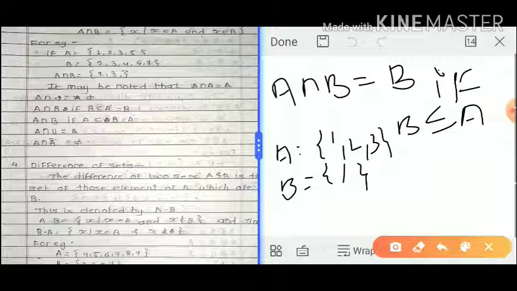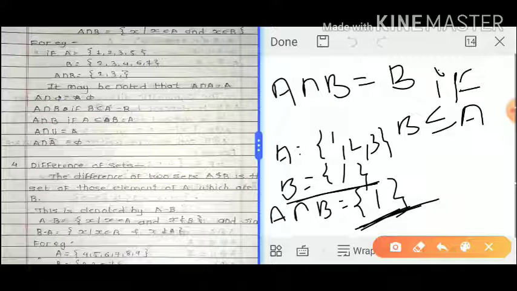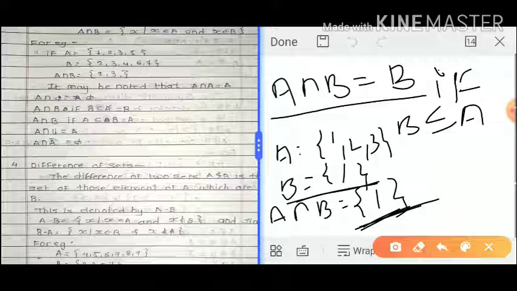All the elements of B are also members of A, so B is a subset of A. Next, to find A intersection B, we take the common elements in both sets, which is 1. Only 1 element is considered in A intersection B, and this is the set B, so A intersection B equals B if B is a subset of A.